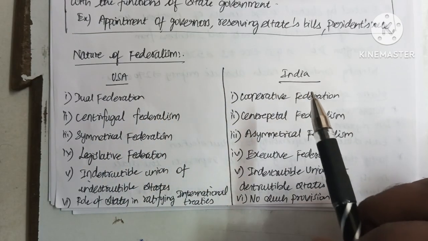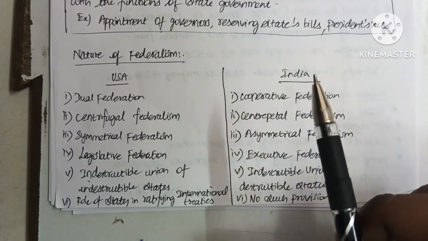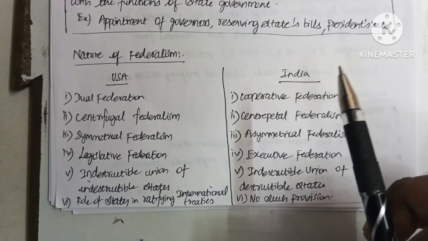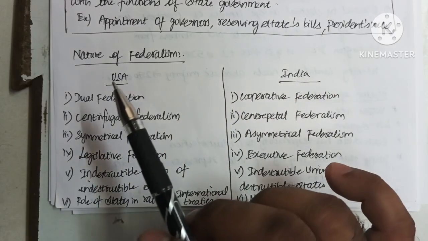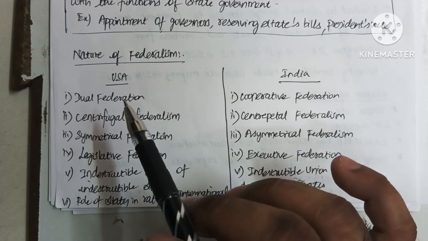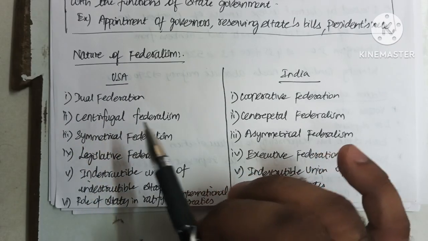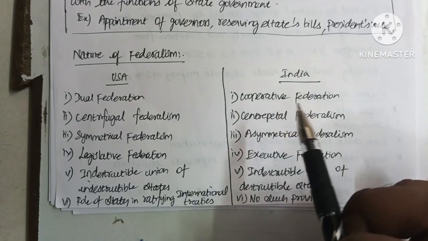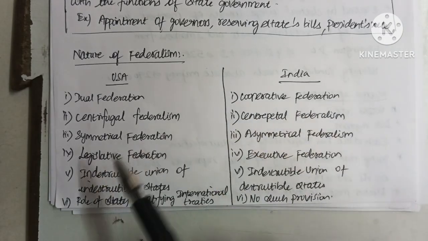But in a cooperative federation, like in India, they are interdependent. The state government and central government work interdependently with each other. Dual federation is also known as centrifugal federalism, and cooperative federation is also known as centripetal federalism.